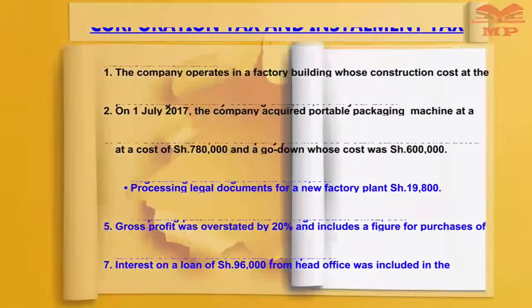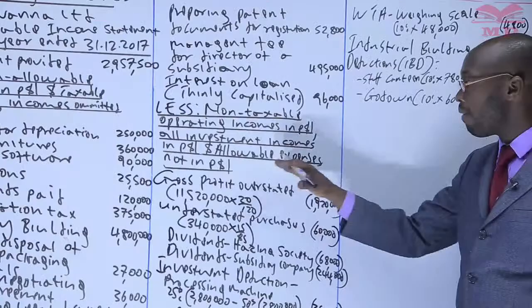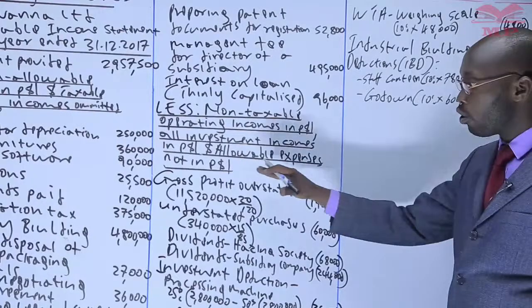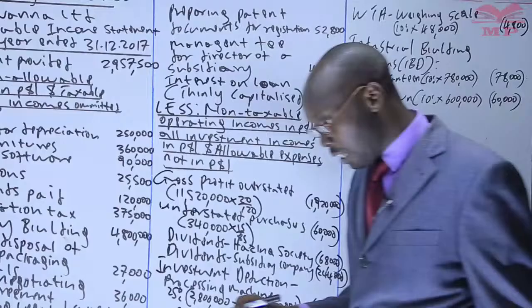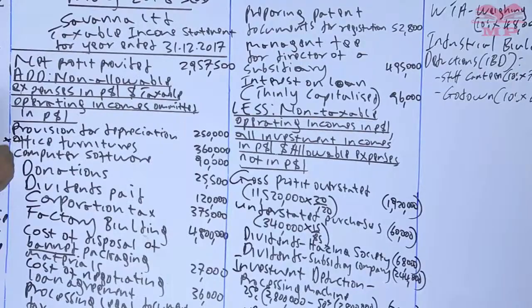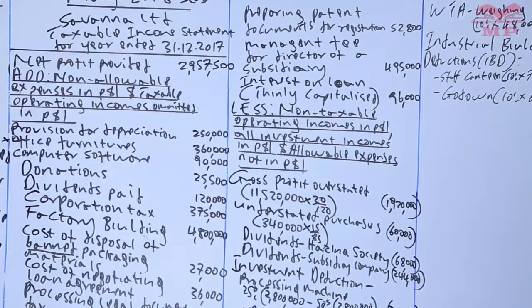So it seems like we have run out of the allowable expenses not in the P&L, but not so fast. Why? Because we said once you are done with the additional information, that requires wear and tear at the rate of 10%, computer software wear and tear, and ID, investment deduction. If you look at additional information number 1, we were told it was acquired in 2016, last year. So that means it must be on a reducing balance, and there isn't any other fixed asset that we had added back. So we claim the capital allowance for the 3.